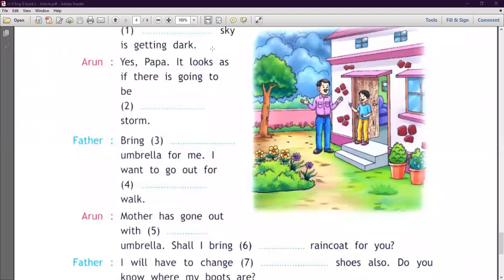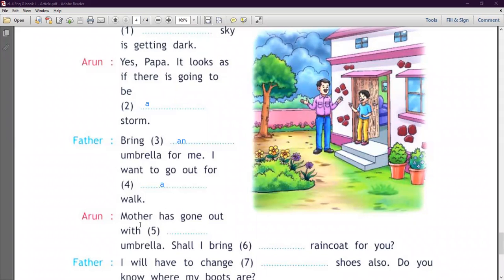Next, Arun. Yes, Papa, it looks as if there is going to be a storm. Number 3, yes, father said, bring dash umbrella for me. Bring an umbrella for me. I want to go out for a walk.